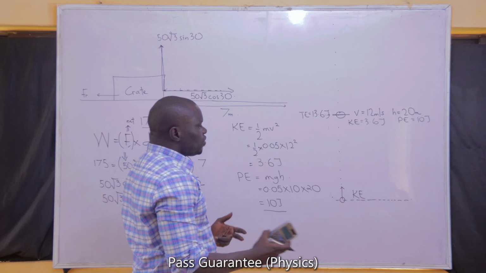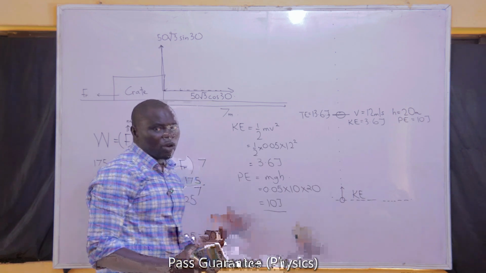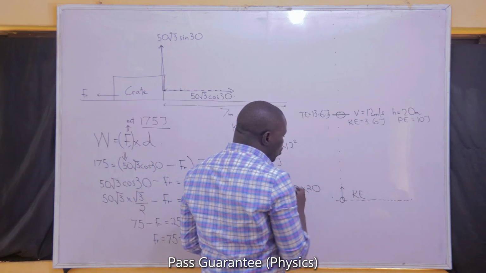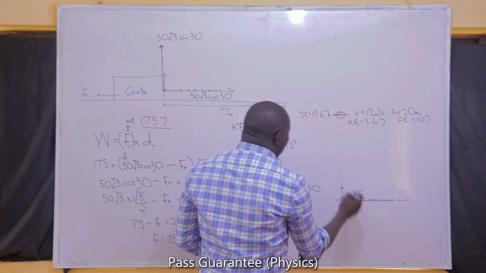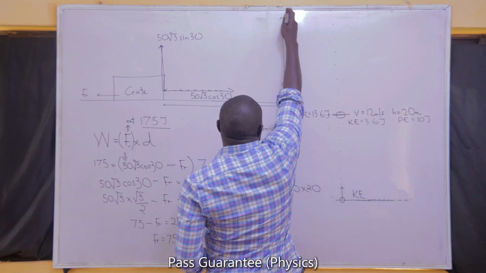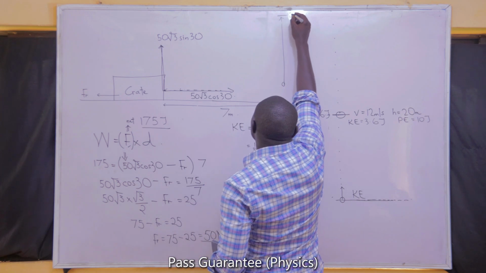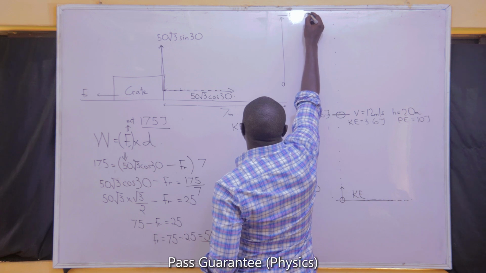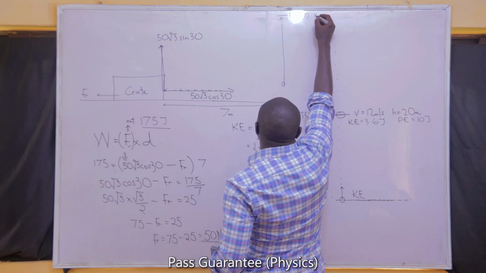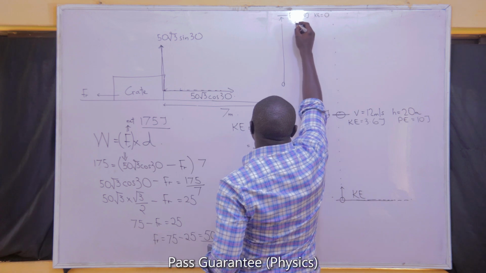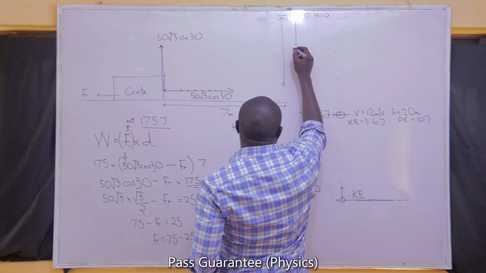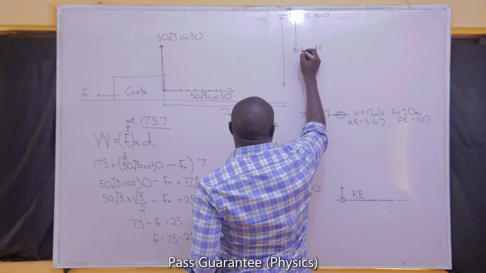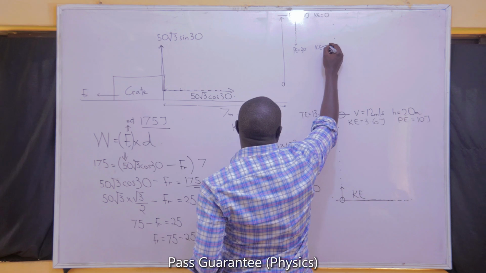When you check the distribution of energy between kinetic energy and potential energy that we discussed earlier, you will discover that I said it is necessary for you to know that when you throw an object up, or when an object is falling, at the top it will have the maximum potential energy. I assume that if the potential energy is 100, the kinetic energy will be 0. So as it's falling, the potential energy will gradually reduce while the kinetic energy will increase. Let's assume that the potential energy at this point is 30. It means the kinetic energy will be 70.